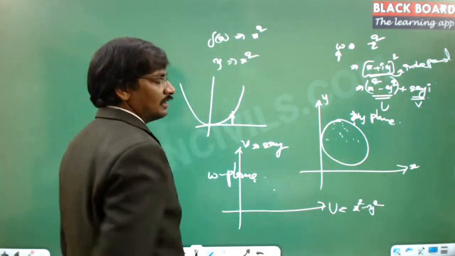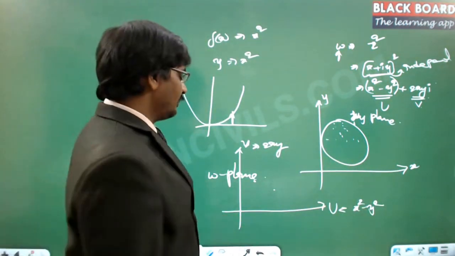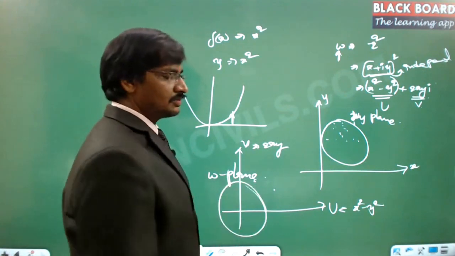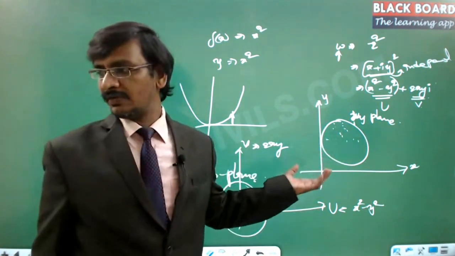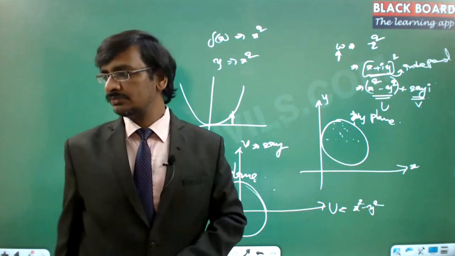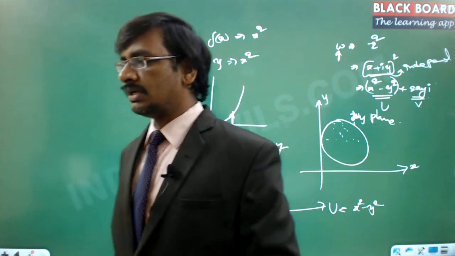Obviously, when you calculate the values here, you will get one more region here. This region may be deviated from this one depending upon the type of function. Got it? Understood?